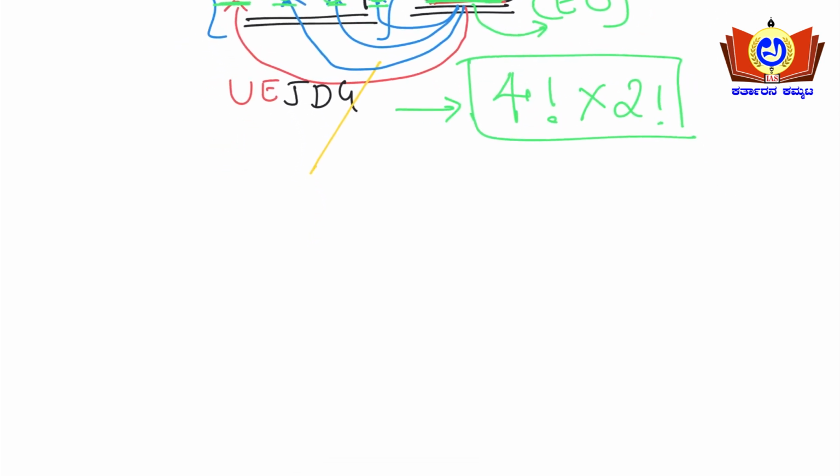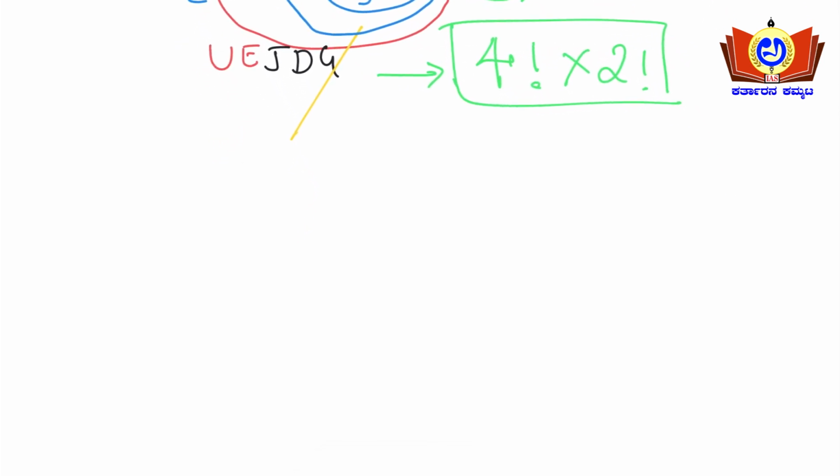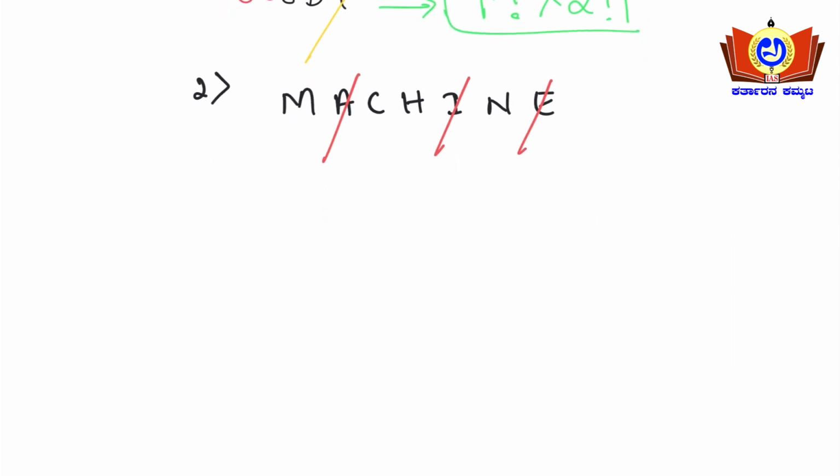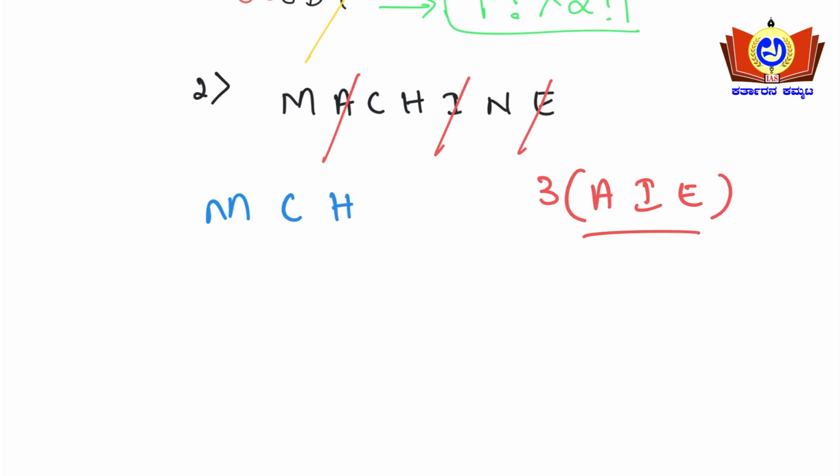One more problem I'll take here. Consider the word MACHINE. Identify the vowels first. A is there, I is there, and E is there. So how many vowels are there? 3 vowels are there: A, I, E. So what are the remaining letters then? The remaining letters are M, C, H, N. So these 3 vowels are together.